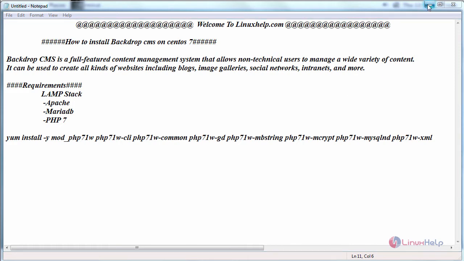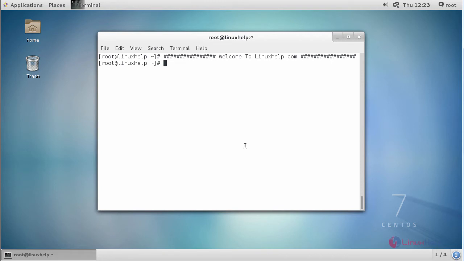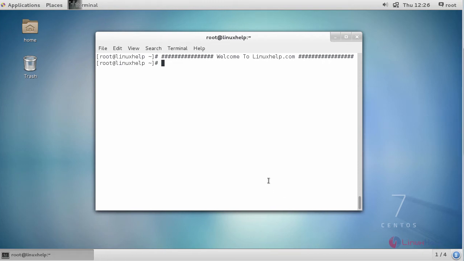Now switch to your terminal and start downloading your Backdrop CMS. For that, go to its official website and get the latest stable version. Copy the link, paste it on your terminal, and download it using the wget command.